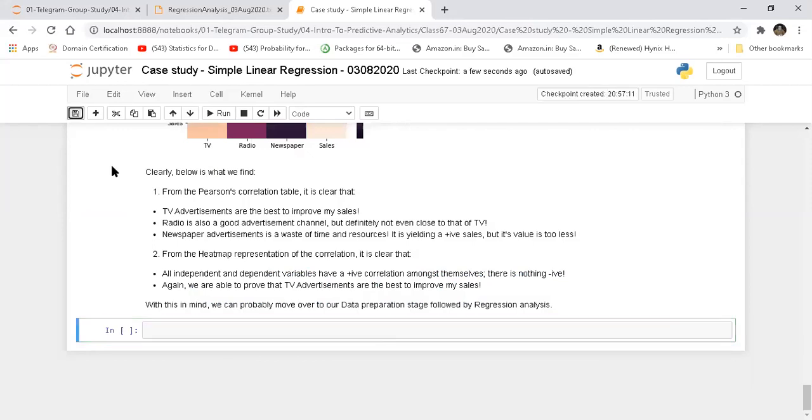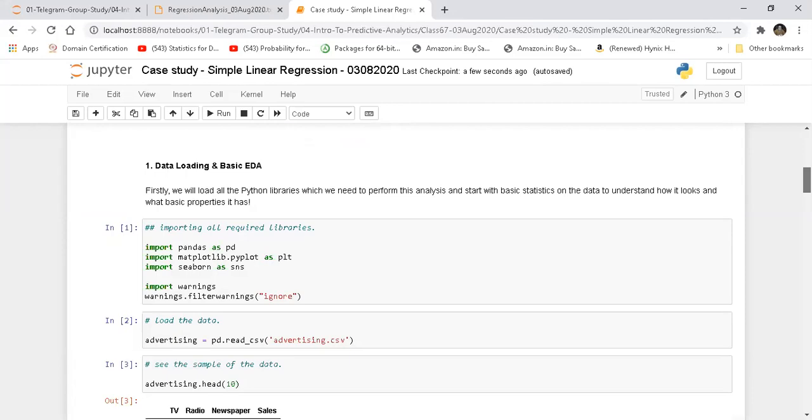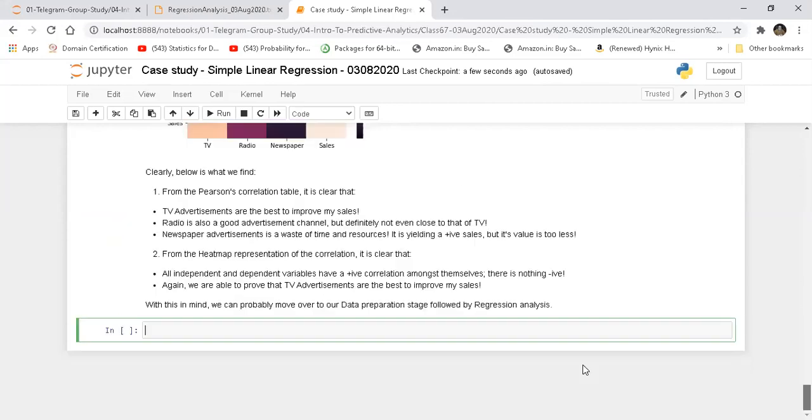No, it's clear. Okay, okay. Now, one thing that we did earlier, let me just scroll over to clarify if we have done that. Yeah, we have given it a number, data loading and basic EDA. We gave that as the first step. So let's try to follow that.